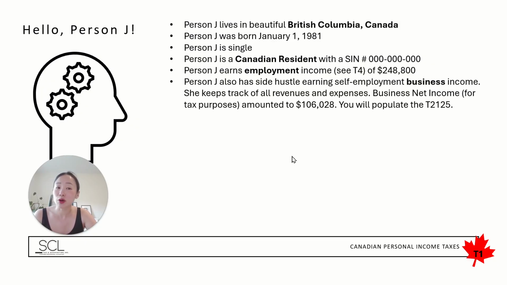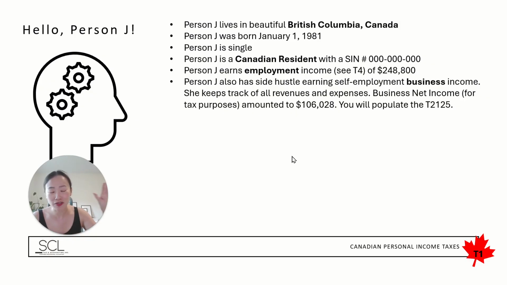Person J also earns business income. So as I mentioned, that is another source of income that we might need to capture under that net income for tax purposes line. And here they are not incorporating that business. It is a sole proprietorship. They're an independent contractor, right? So again, that language is quite important because we do need to capture this here in the personal tax return. And it's really just an extra form.